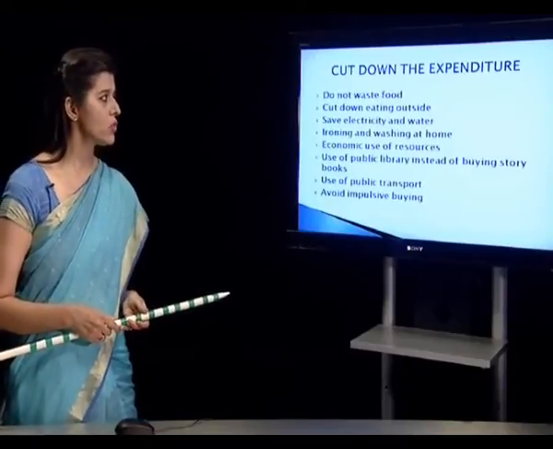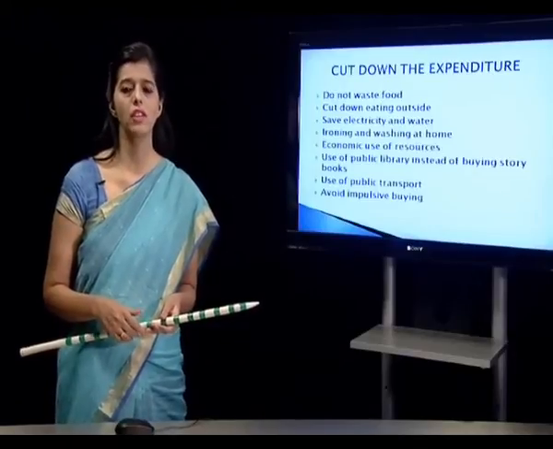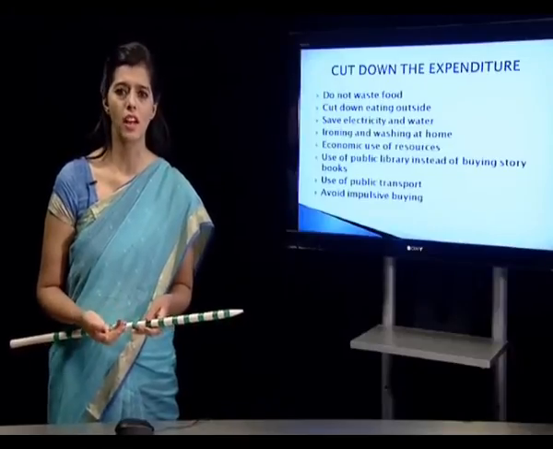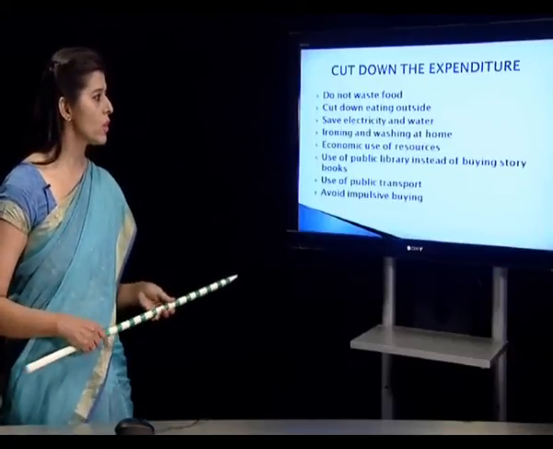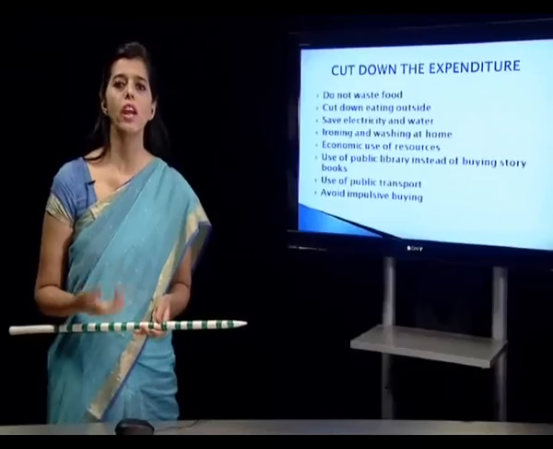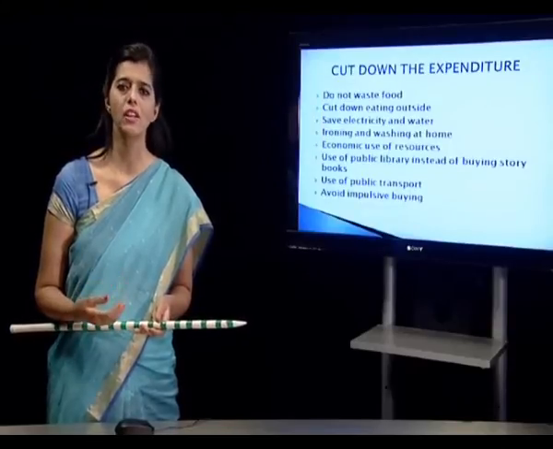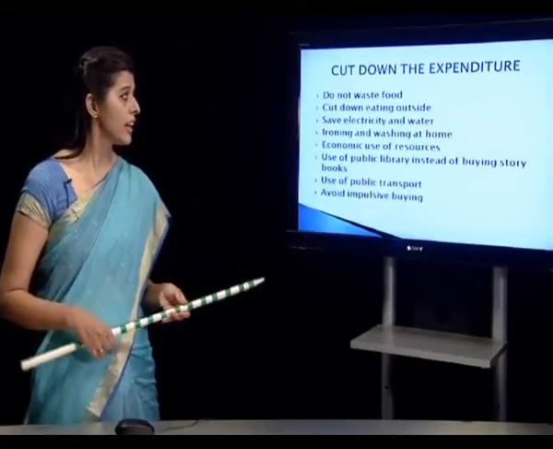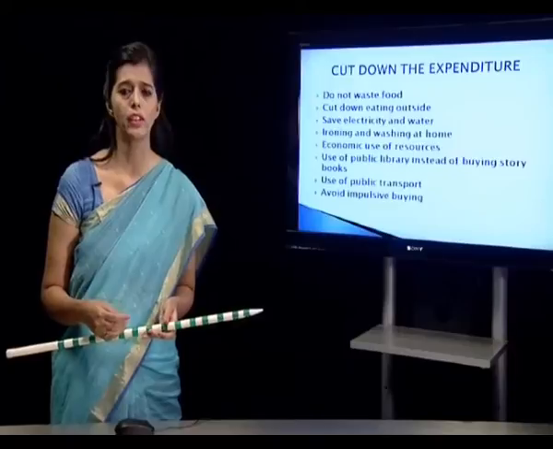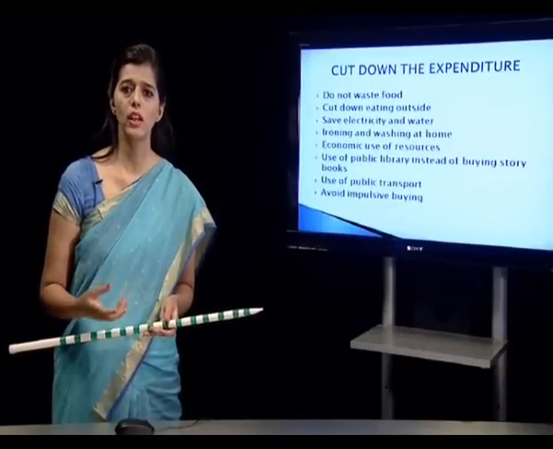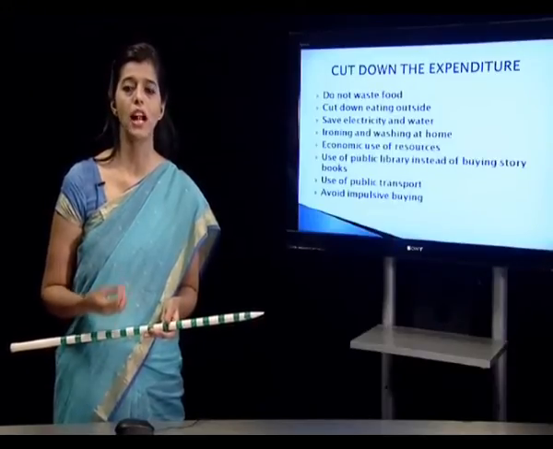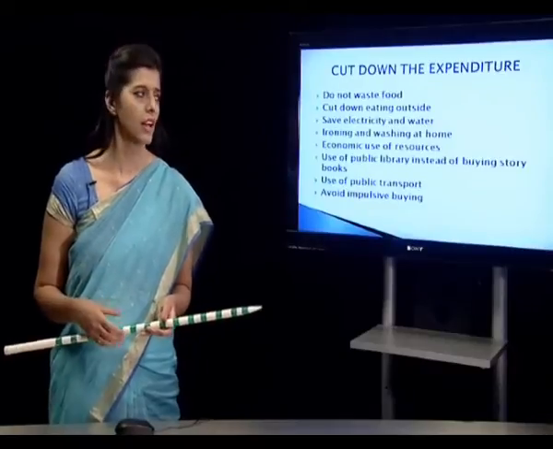And save electricity and water, we need to be cautious, because when we are saving electricity and water, we are reducing our electricity and water bills. In this way, we are cutting our expenditures. Then ironing and washing at home, we can do ironing at home, washing at home, so that we don't have to hire extra services, hire an extra maid, so that our income is preserved. Then economic use of resources, it's about every resource, whether it's fuel, whether it's food, whether it's electricity, whether it's clothing. We need to be very economical and cautious of all the resources which we have, because ultimately that's going to add up to our income.